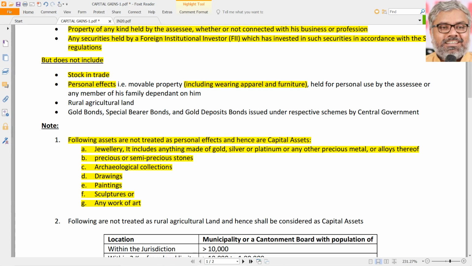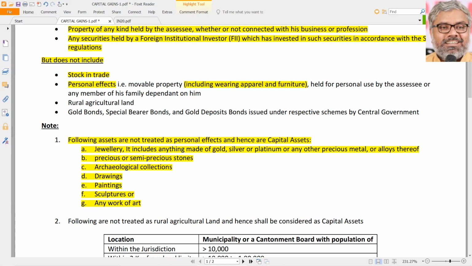Should that be taxable or not? Of course, yes. Can the person say, this was my personal effect, this painting was there in my bedroom for 10 years, I used to enjoy that, I used to always get lot of motivation from this painting? Whatever nonsense he tells, all those things are useless. Why? Because it cannot be called as personal effect. Drawings, paintings, sculptures, or for that matter any work of art cannot be called as personal effects. Those are capital assets.